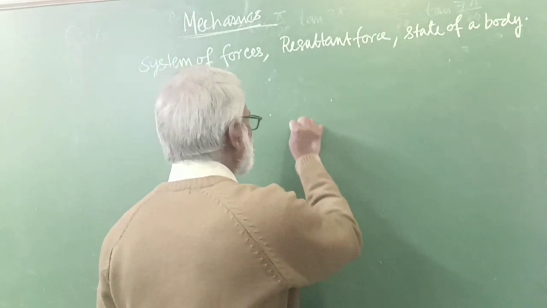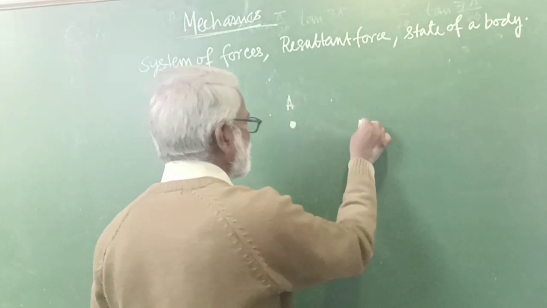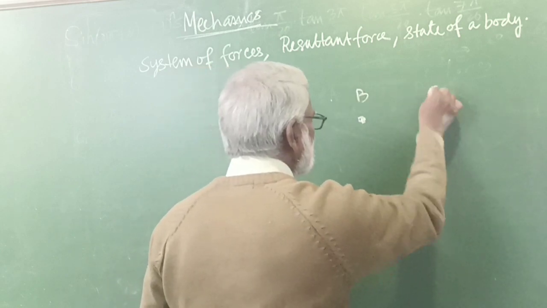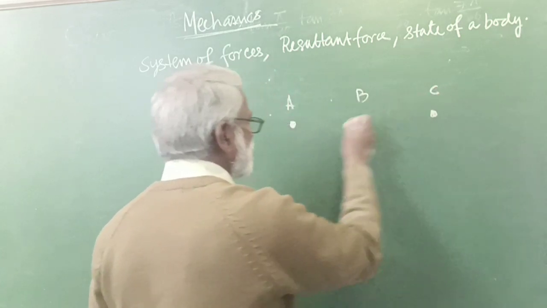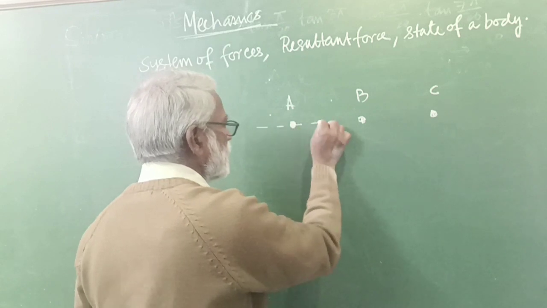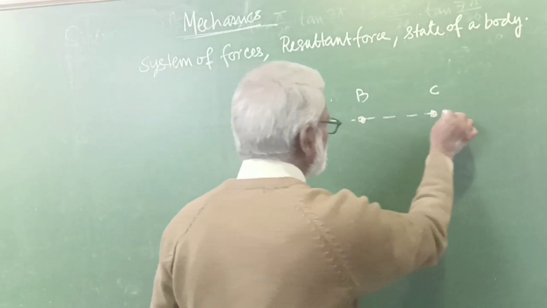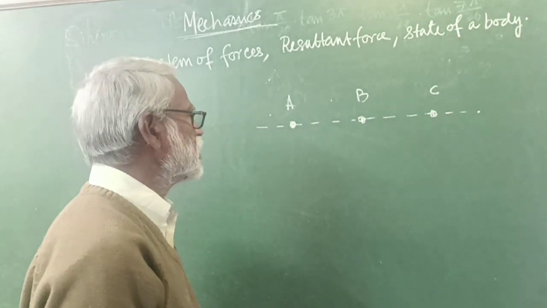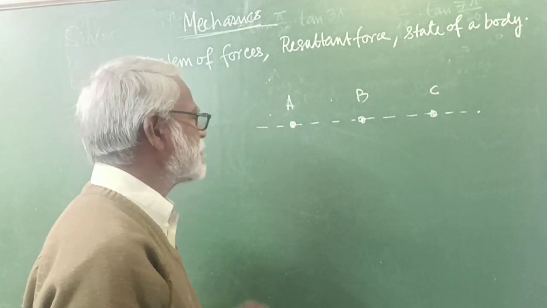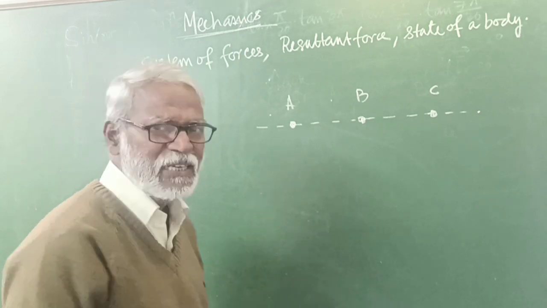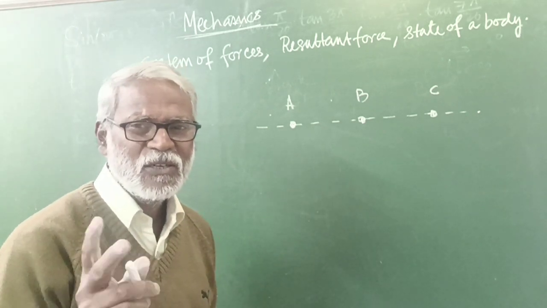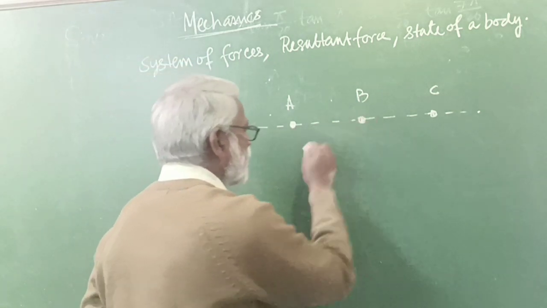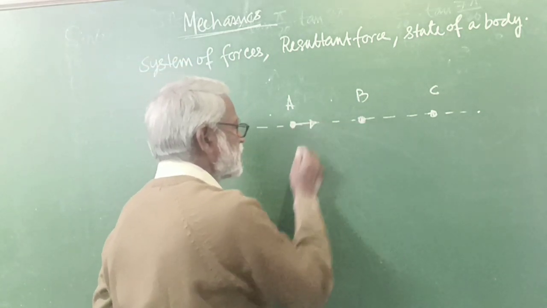Suppose here there is a particle A, there is a particle B here, and there is another particle C, and all are on a straight line. So you see, there are three particles. Each particle will experience two forces. So on A, there will be a force from B towards itself.